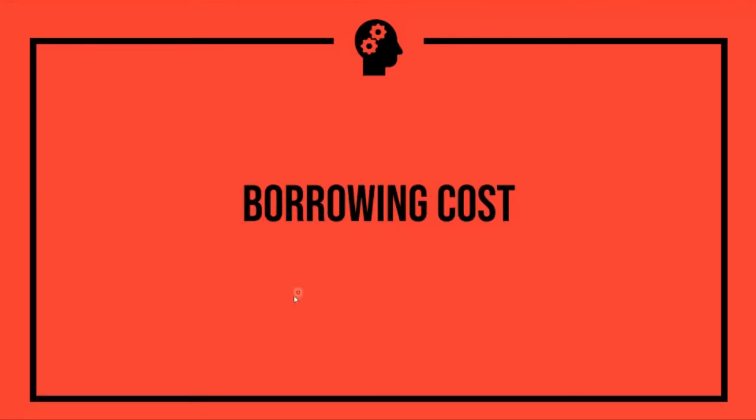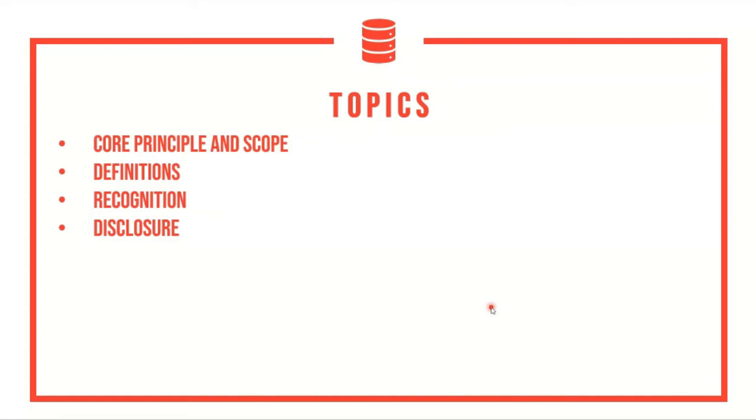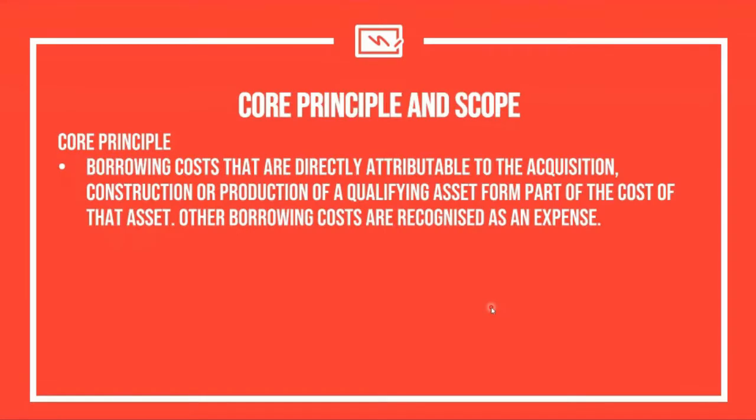So our next topic will be borrowing costs, covered by IAS 23. The coverage of our topic will be core principles and scope, definitions, recognition, and disclosure. Let us begin first with the core principle and the scope of IAS 23 Borrowing Costs.